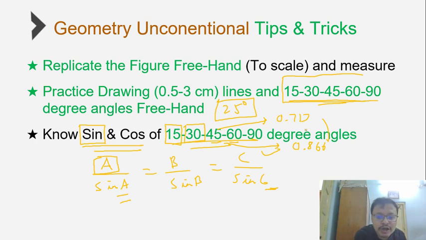So that is how you can approximate values and proceed. Remember, at the end of the day, you just need approximate values. And this is how every question on triangles can be solved.